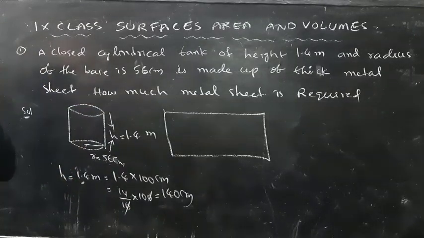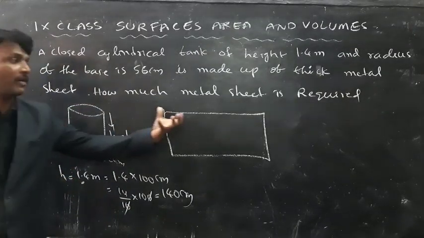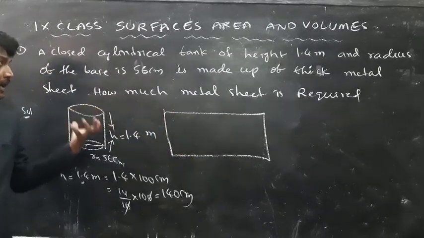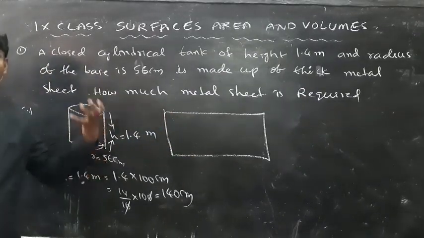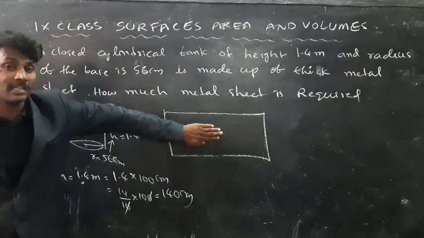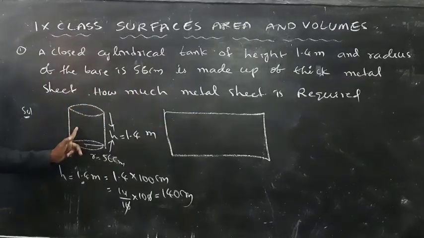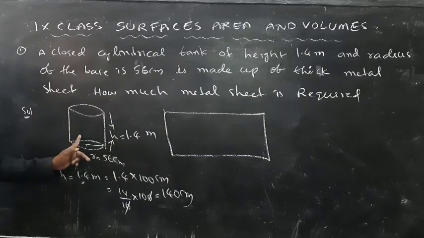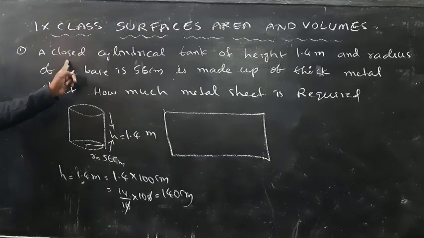Here is one cylindrical can. It is made from a metal sheet. To make this type of cylinder, how much metal sheet is required? So the required metal sheet is the total surface area of the cylinder. Why am I taking the total surface area? It is a closed cylinder.